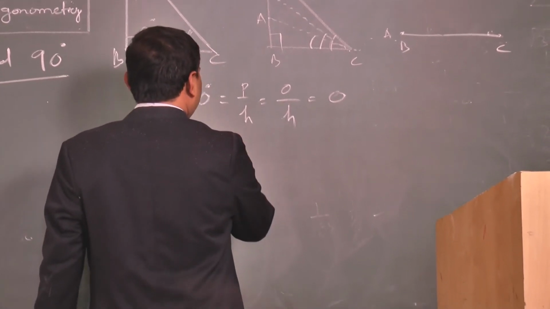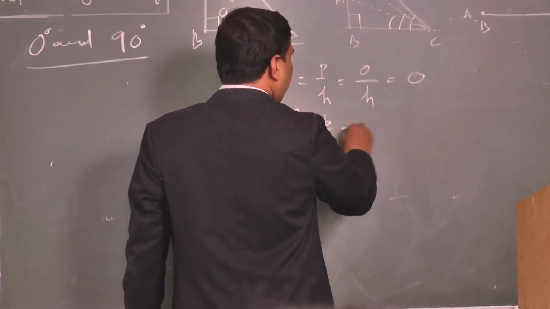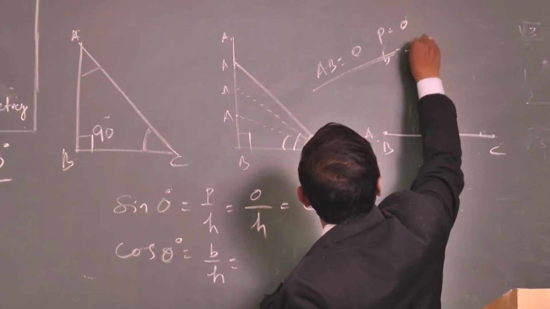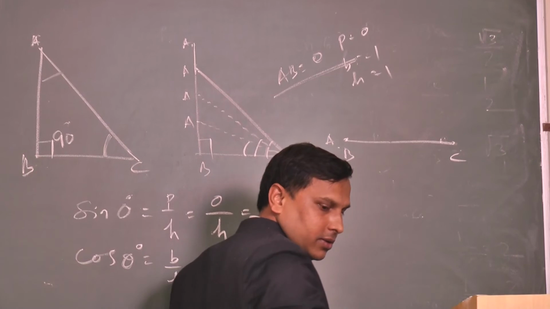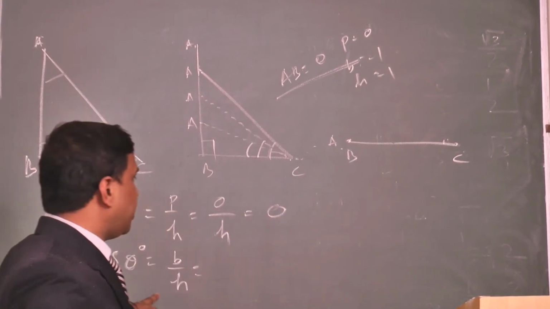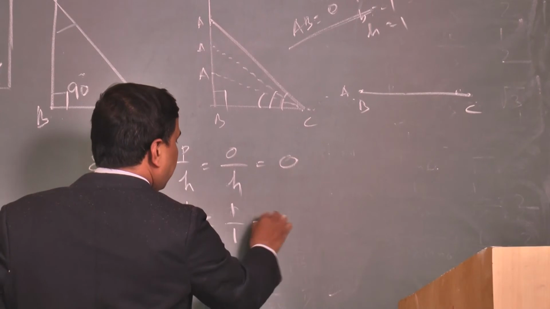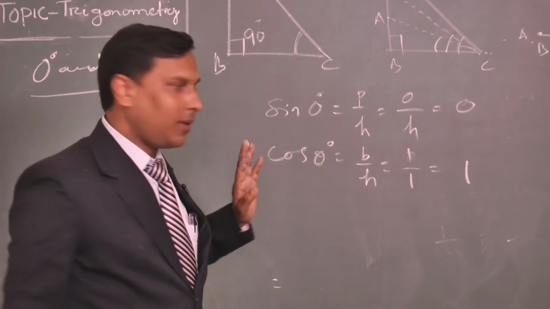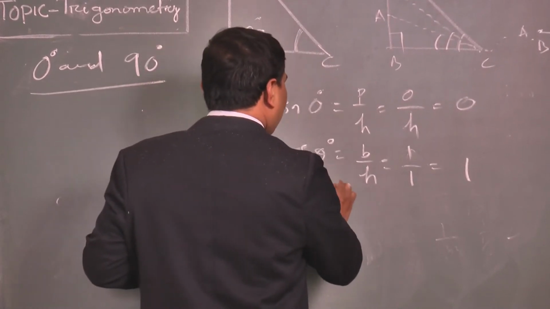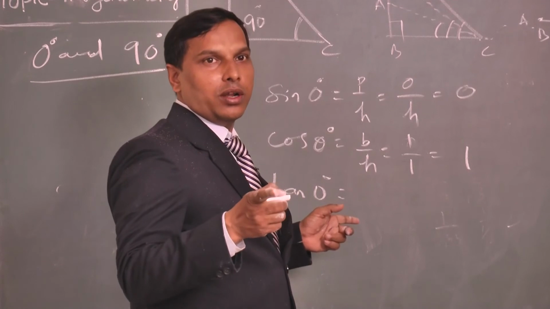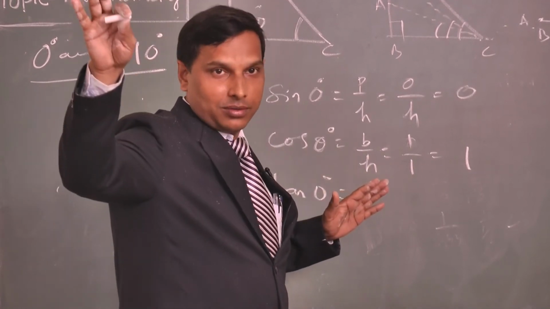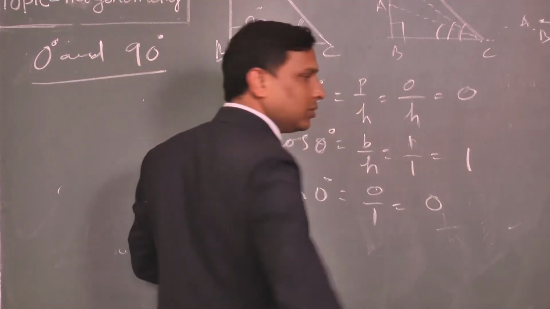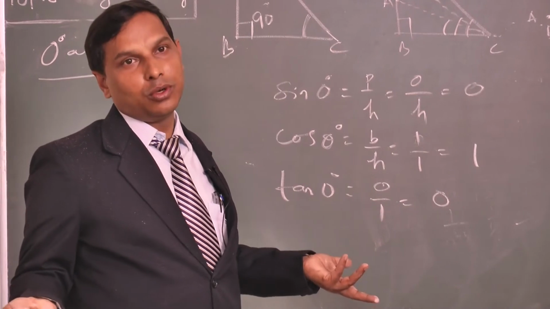Cos 0 degree is equal to what? B by H. Your B equal to H now. So P is equal to 0 here. B equal to 1, H equal to 1 unit, let's say. Clear? So B by H means 1 by 1 is equal to 1, then cos 0 is equal to 1, sin 0 is equal to 0. So tan 0 is equal to sin by cos. No need to find out more. So 0 by 1 is equal to 0.